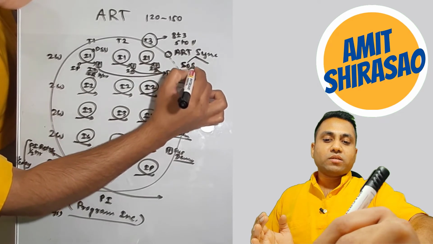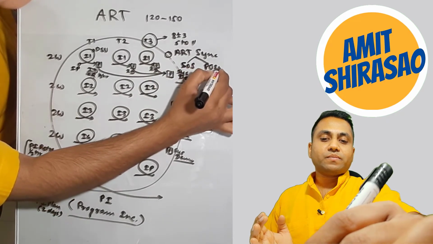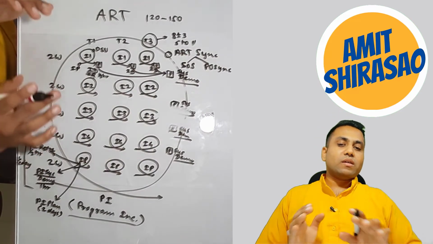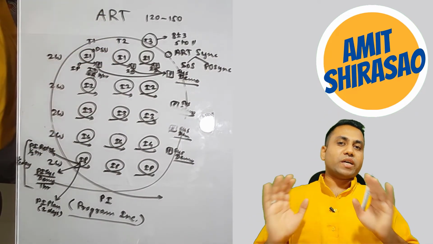Now, the Art Sync meeting basically consists of 2 parts. One is SOS and another is PO Sync. Okay, now what are these? We'll come to that later.